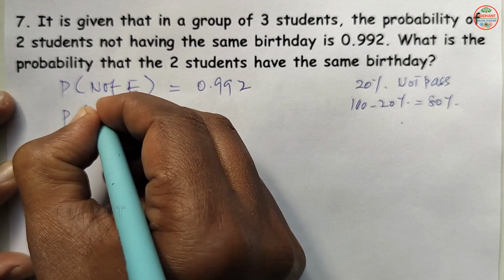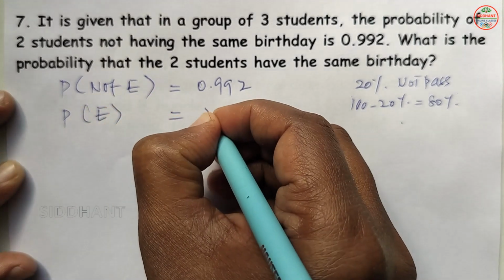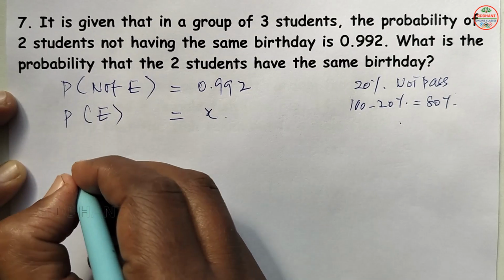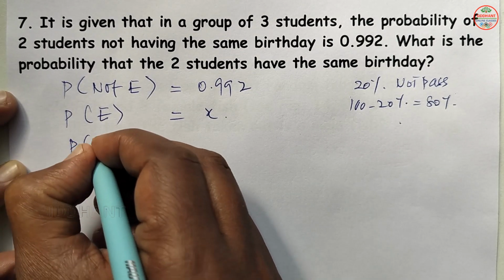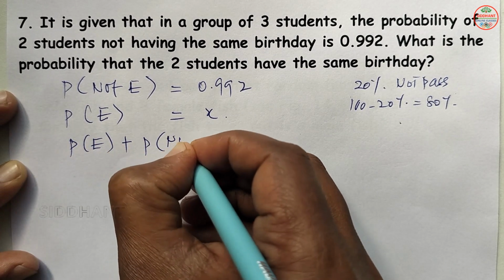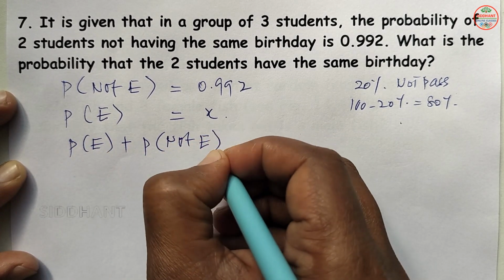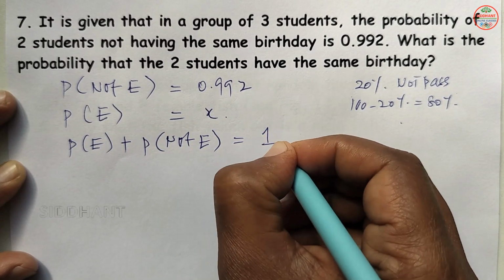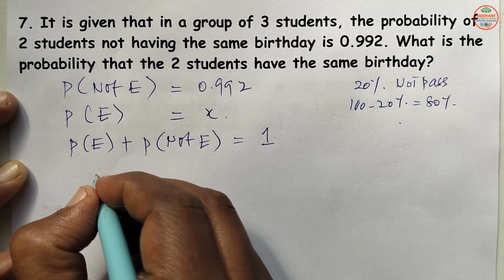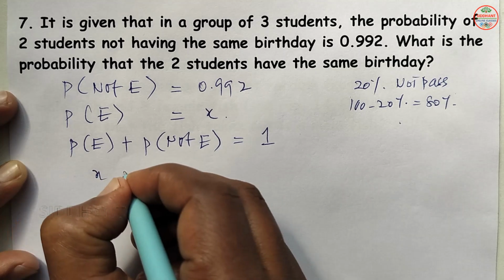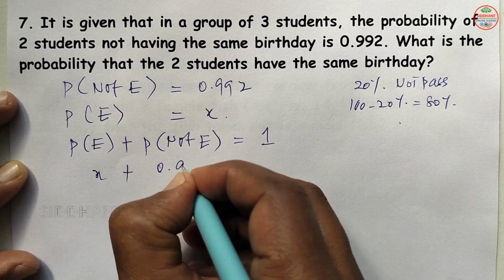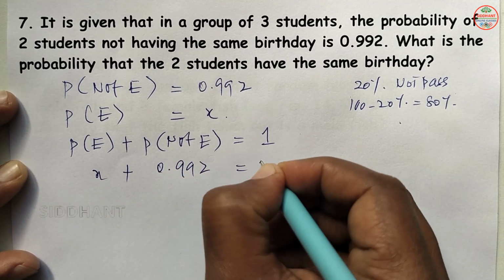event, P of E, will be X here. And whenever you see P of E plus P of not E, that means P of happening side plus P of not happening side, it will always be 1. So we know P of E is X, and P of not E is 0.992, so that is equal to 1.